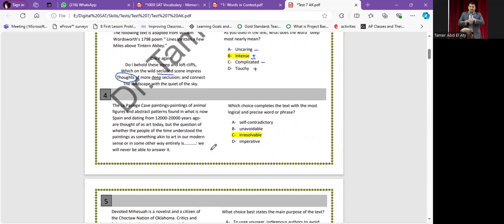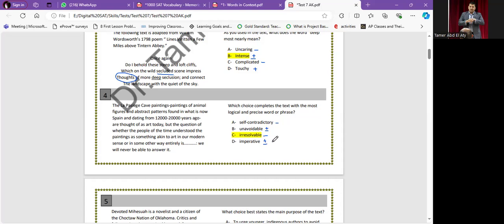Number 4, the last one in the vocab. Self-contradictory: contradict to yourself, so it's negative. Unavoidable, it can be neutral. Irresolvable, negative. Imperative, neutral. Imperative means something that is like an order.